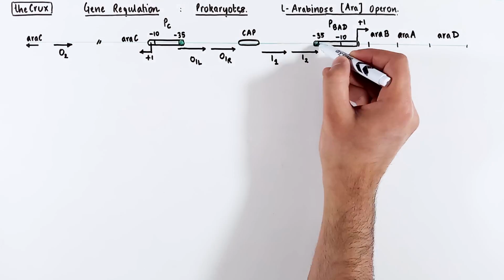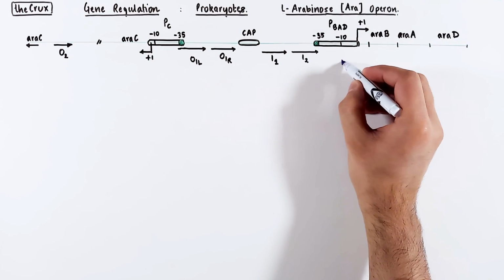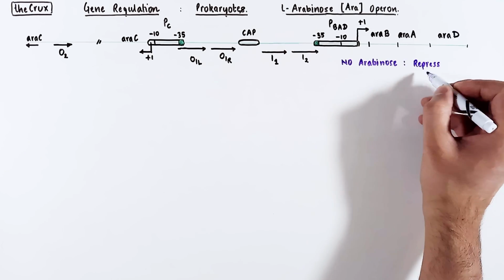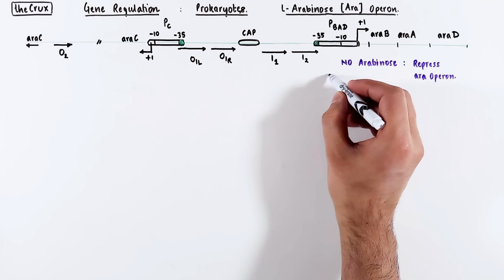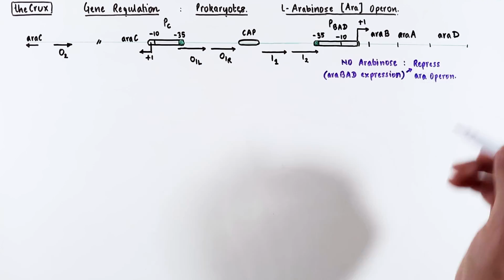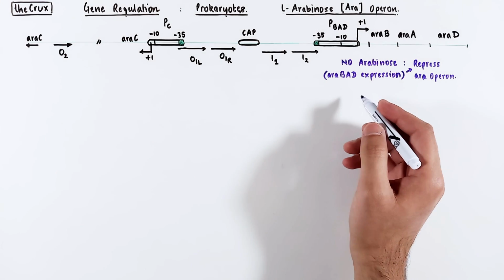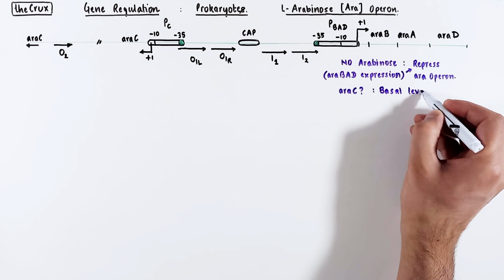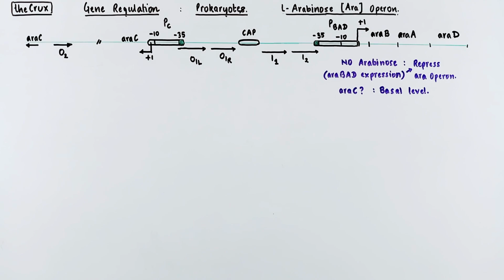Okay, let's start with a case where there is no arabinose present for the bacteria to chew, which means that the araOperon must be repressed, which is another way of saying that the araBAD expression should be repressed. That's all good, but what about araC? Let's work with the simplest assumption that araC is present at least at a basal level.